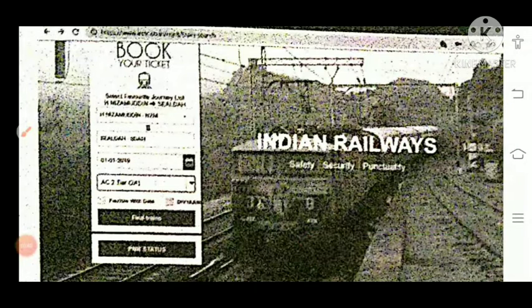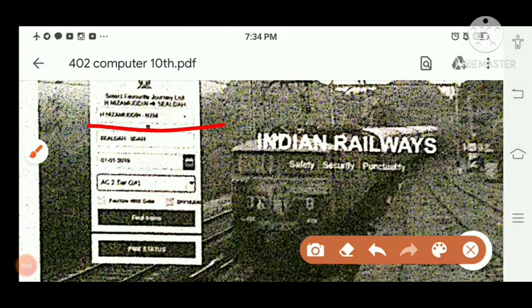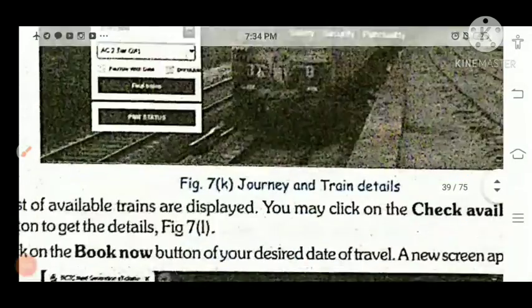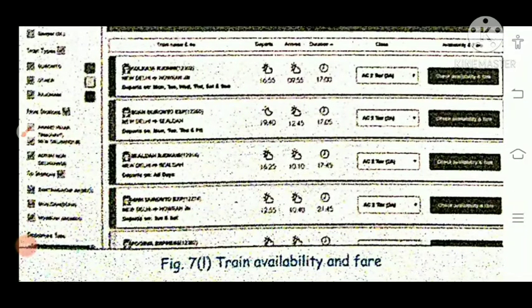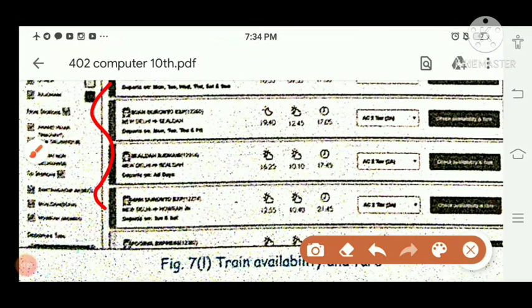Here you will write down your station, from, to, and date, and in which class you want this ticket: AC 2 tier, 1 tier, or sleeper. Then click search. It will search all the train tickets, and show you all the trains available on this route.